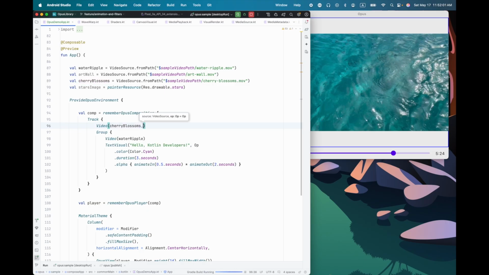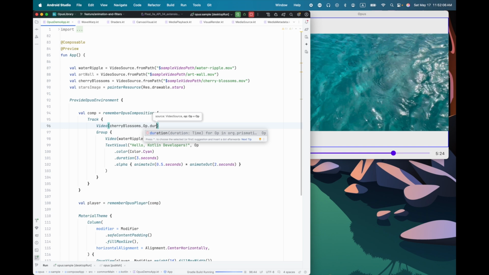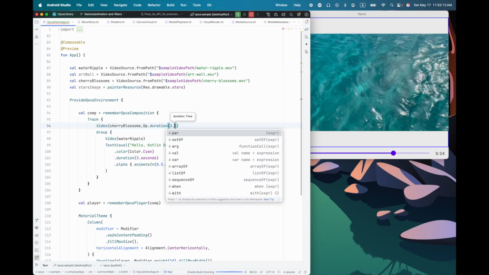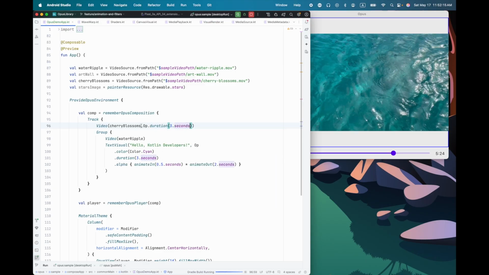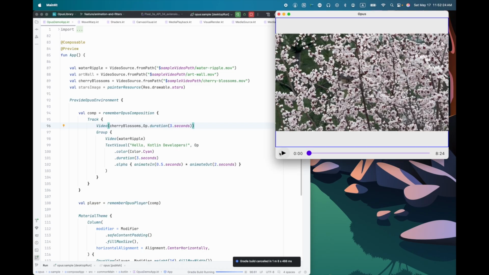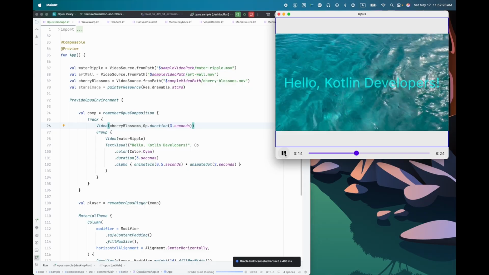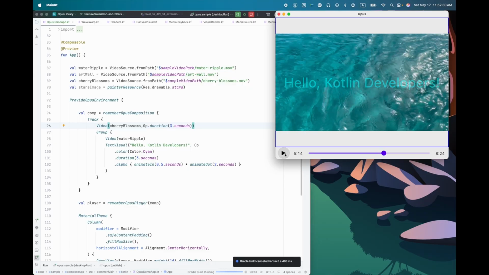That's a bit of a long video and I don't want to wait for it to play, so let me set a duration of 3 seconds on the cherry blossoms video. So now if I play this, you can see here's the cherry blossoms video, which plays for 3 seconds, and then we have this group with the animated text in it.